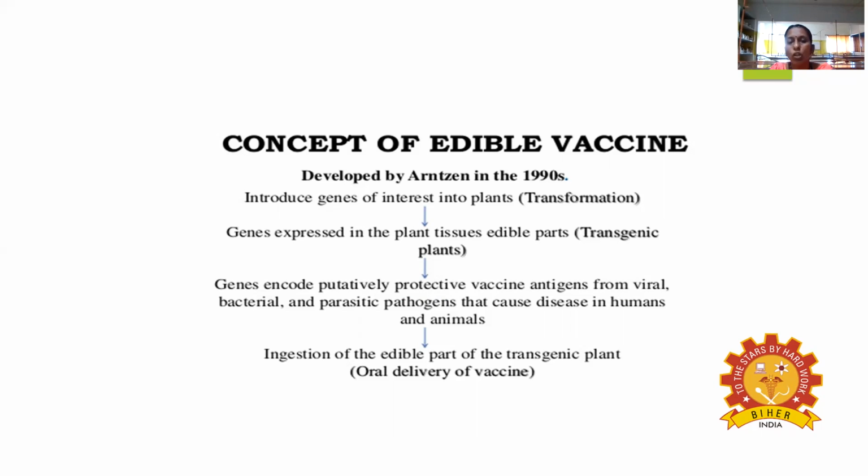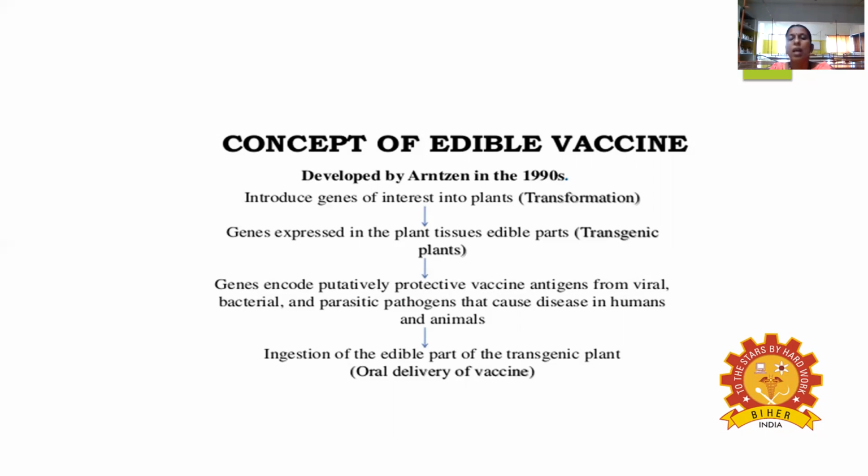The genes encode a protective vaccine antigen taken from a virus, bacteria, or parasite, the pathogen that causes disease in humans and animals.